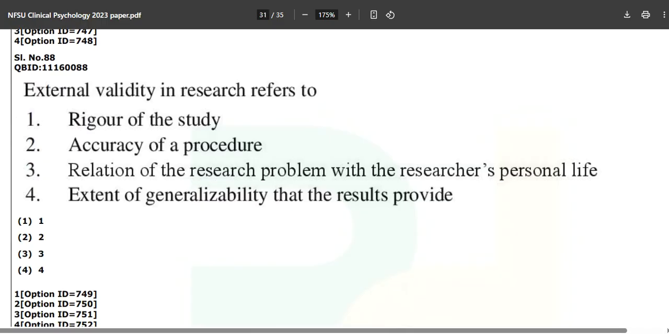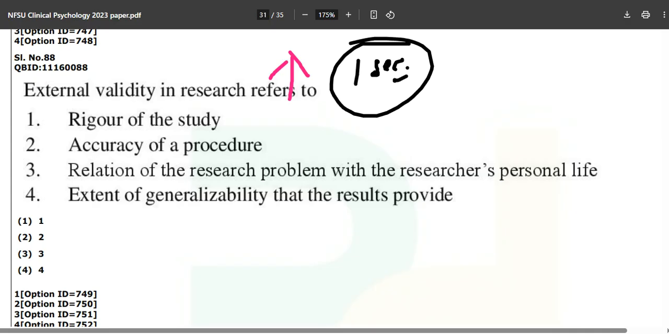External validity in research refers to... even if you don't know the answer, if you have heard the explanation of what is going on in the previous 10 to 12 minutes, you will be able to answer it exactly correct without any doubt. In your entire life, you will solve this question in a quick 1 second without any doubt if you have heard the previous conversation.